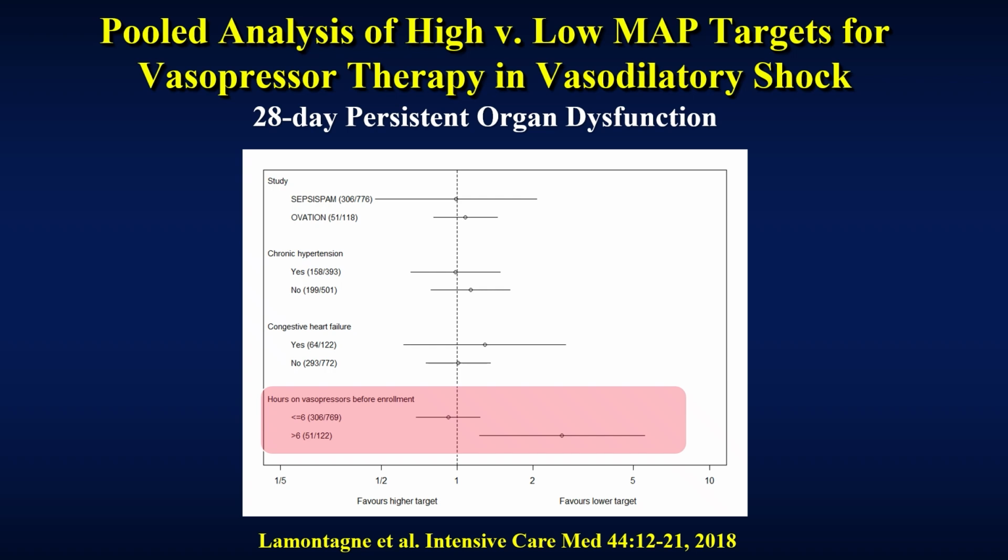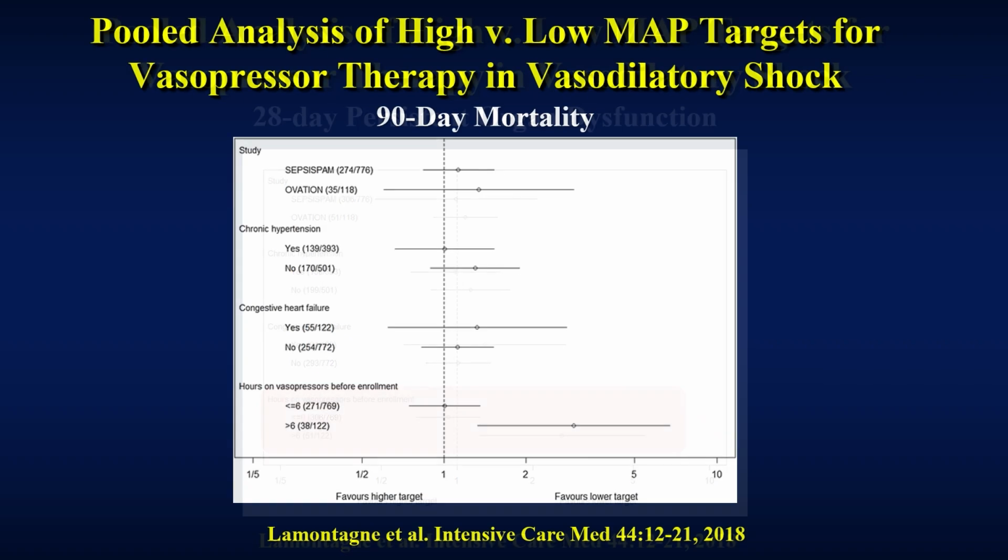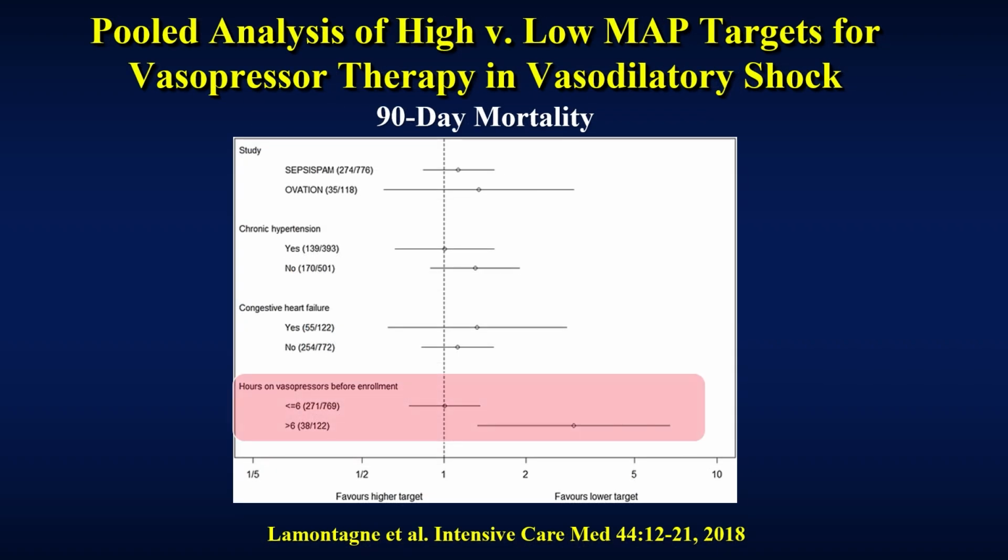They had a significantly higher 28-day organ dysfunction and a significantly higher 90-day mortality. Thus, if you're going to give norepinephrine to increase blood pressure to avoid hypotension, you do it early and you try to get it off soon because it'll only decrease quality of life.